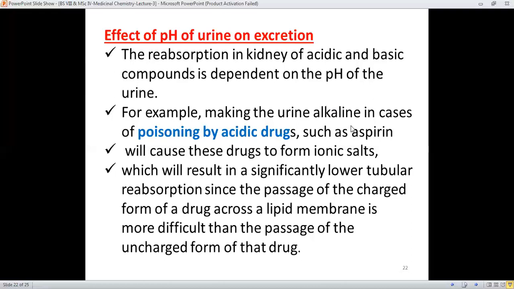And therefore, when urine is made alkaline, it will result in significantly low tubular reabsorption, since the passage of the charged form of the drug across the lipid membrane is more difficult than the passage of the uncharged form. In this way, the reabsorption of the drug molecule will not take place, and these drug molecules will be eliminated from the body. It means that the pH of the urine is very important. You can change the pH of the urine by taking certain alkaline or acidic treatments.